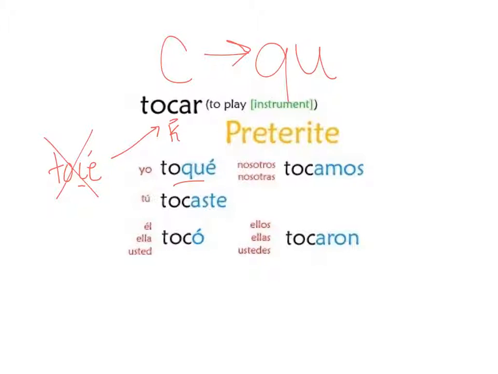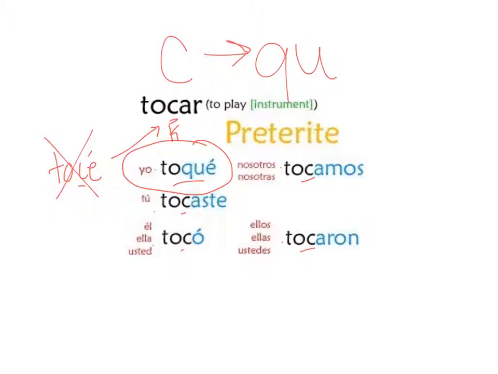Now, remember that it only happens in the yo form in the preterite, so the other forms are just going to keep the regular C as usual. So it's toqué, tocaste, tocó, tocamos. Of course, we've omitted the vosotros here, tocasteis, because you don't really need to know it. And then tocaron.